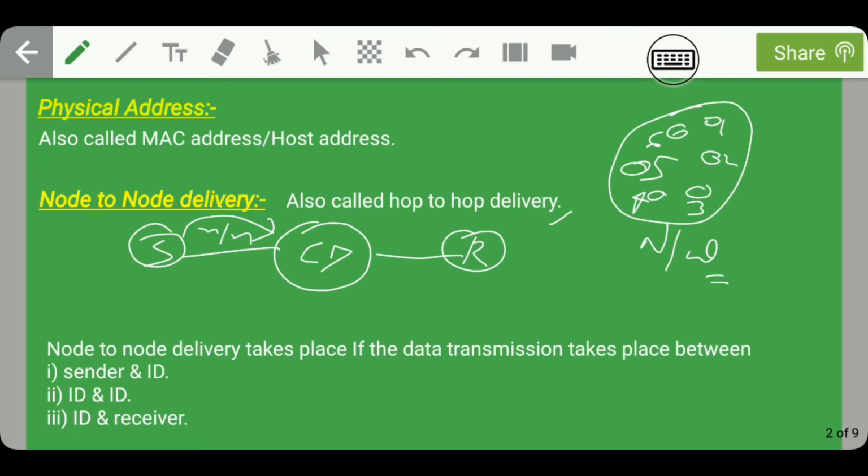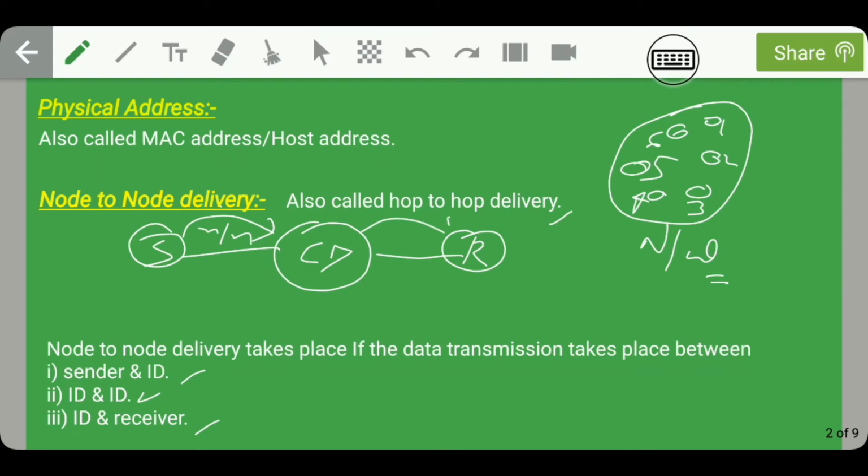This node to node delivery takes place in the following cases. First one is if the data transmission takes place between sender and intermediate device, second is if the data transmission takes place between an intermediate device and another intermediate device, and third one is if the data transmission takes place between an intermediate device and a receiver.